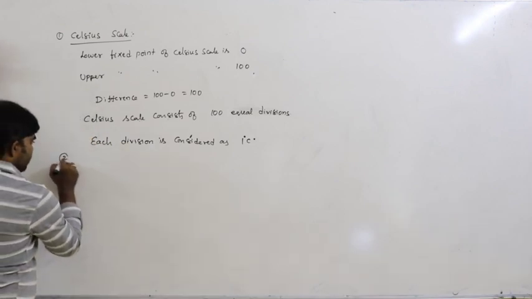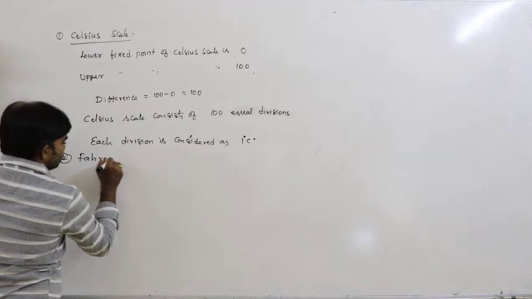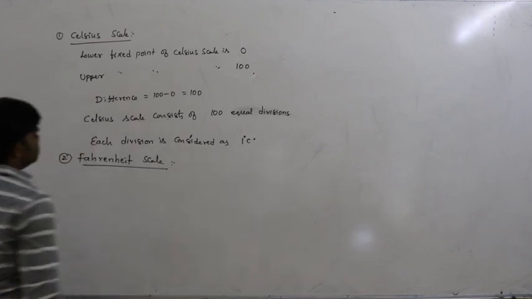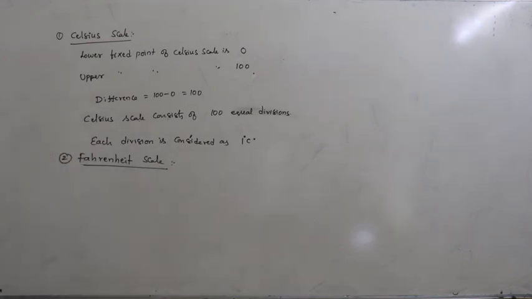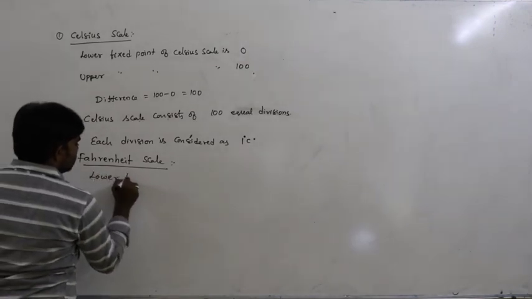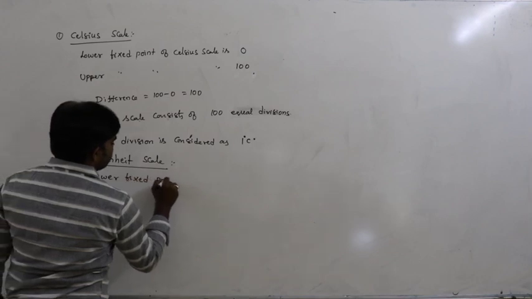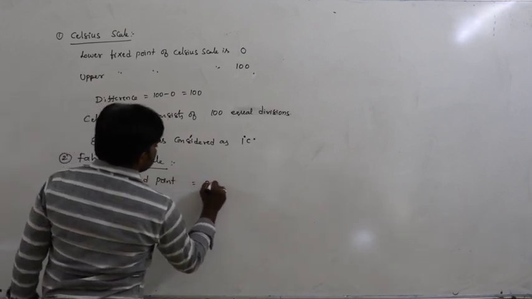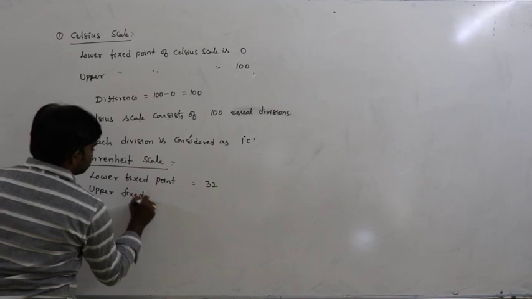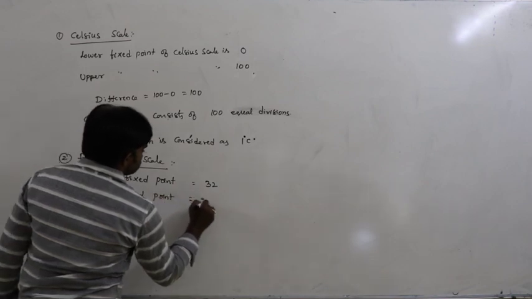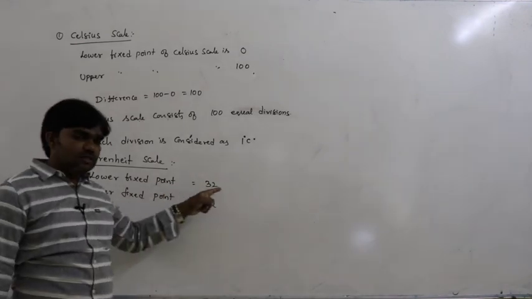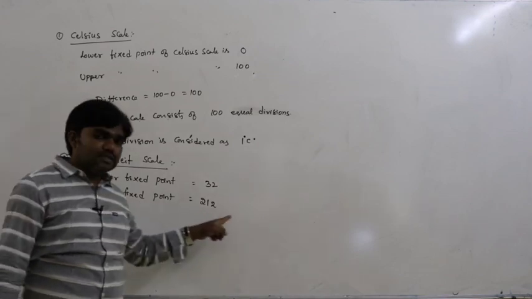In the same way, the second one, Fahrenheit scale. The lower fixed point of the Fahrenheit scale is 32 and the upper fixed point is 212.